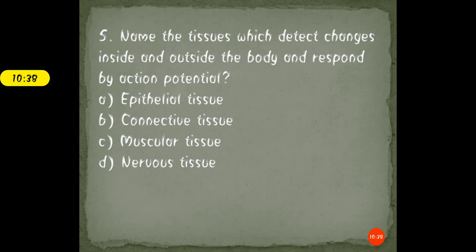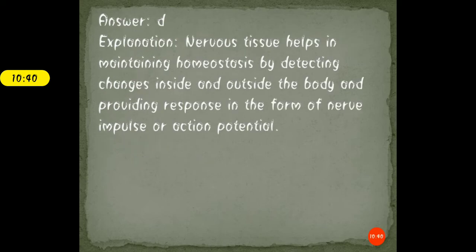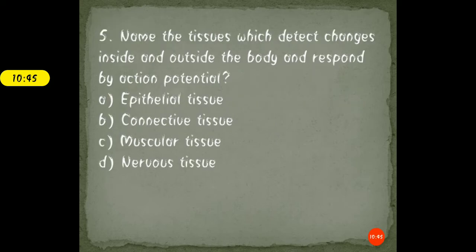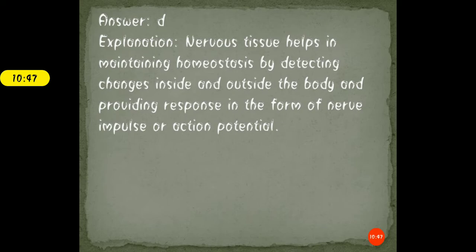Okay, so the correct answer for this question is option D. That is the nervous tissue. So basically, students, nervous tissue helps in maintaining homeostasis by detecting changes inside and outside the body and providing a response in the form of a nerve impulse or the action potential.